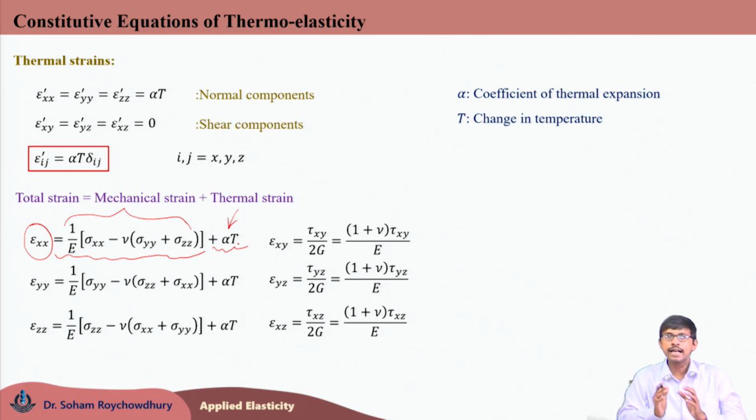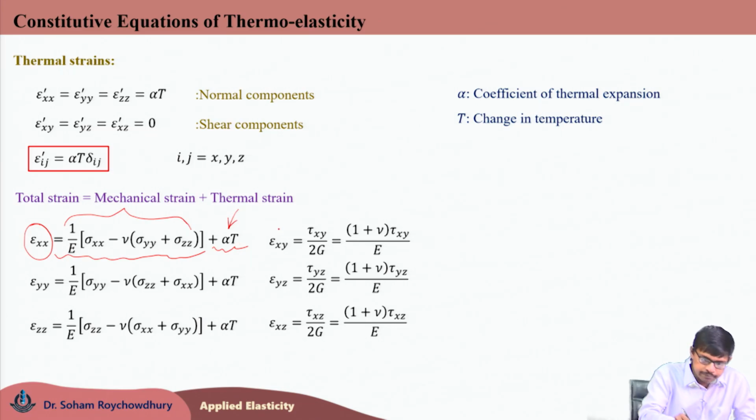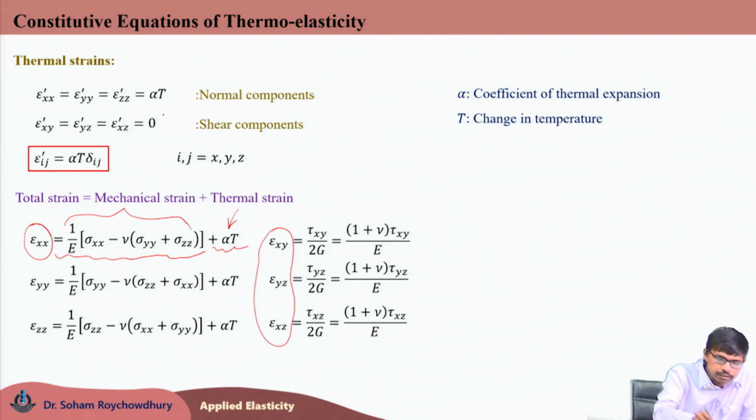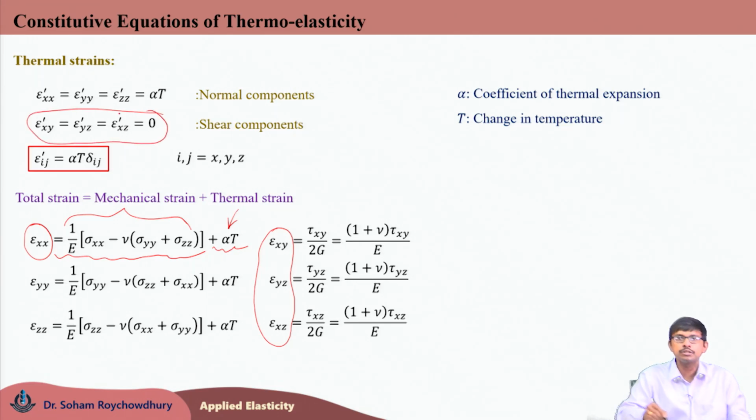Whatever mechanical strains were there for the normal part, we are just adding one alpha T to all the normal strains, whereas the shear strain components epsilon xy, epsilon yz, epsilon xz remain unaltered because the thermal shear strains are 0. So, total shear strain is equal to only the mechanical shear strain. There is no contribution to the shear strain components because of the thermal loading.